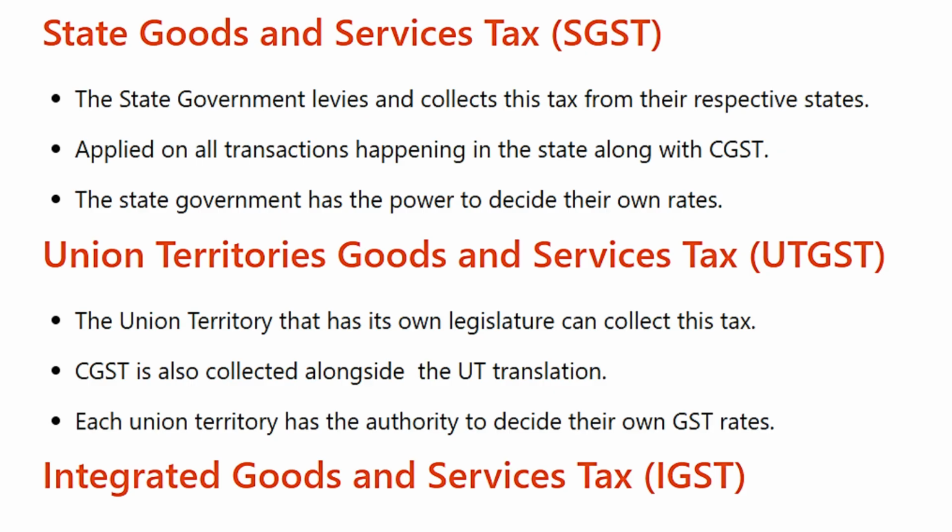Union Territories Goods and Services Tax, UTGST. The Union Territory that has its own legislature can collect this tax. CGST is also collected alongside the UTGST. Each Union Territory has the authority to decide their own GST rates.